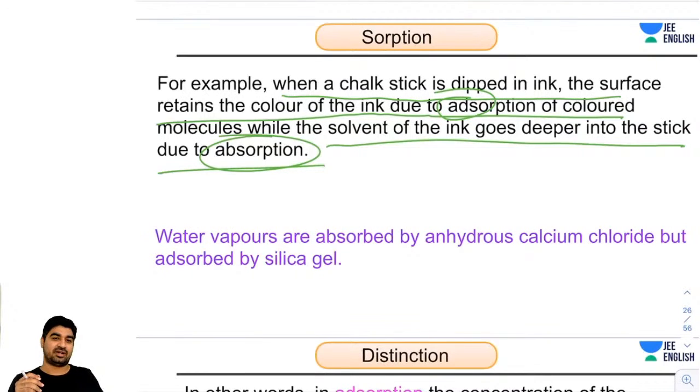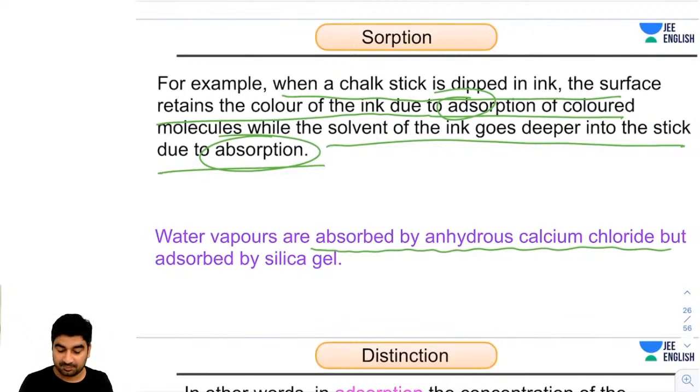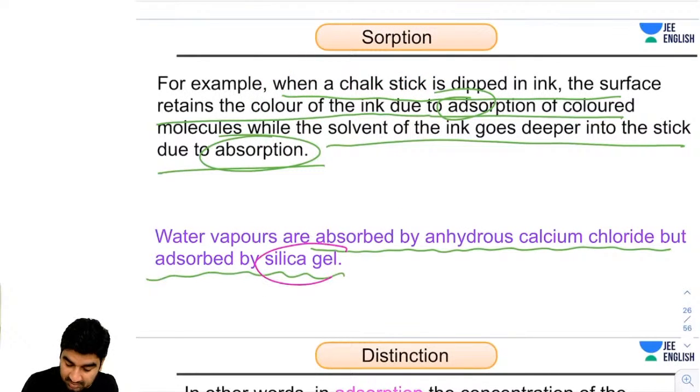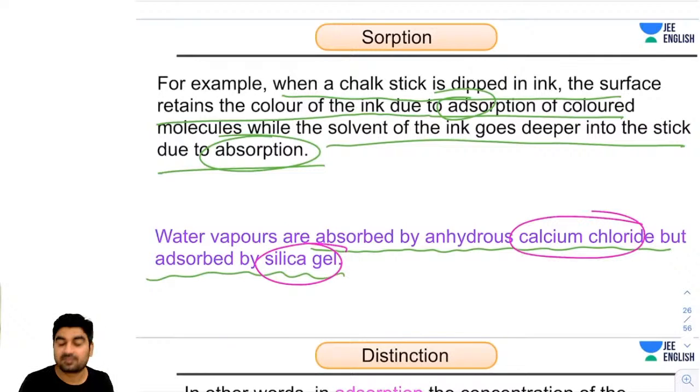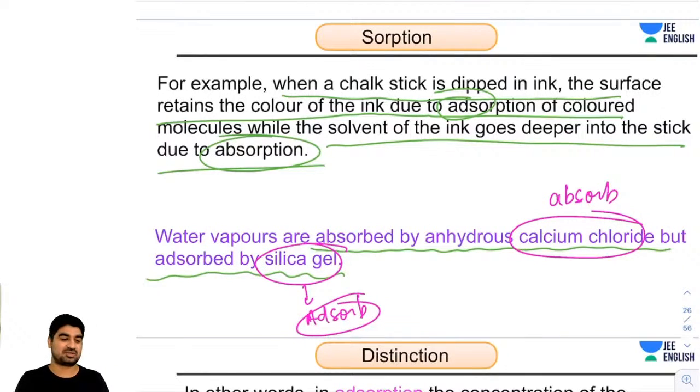And the second thing is called adsorption. Got it, guys? Water vapors are absorbed by anhydrous calcium chloride but adsorbed by silica gel. Very important. Actually, I personally think that JEE will ask this. So calcium chloride will absorb it and silica gel will adsorb it. And silica gel is the same pouch which I was talking about, the pouch present inside new bottles or bags.